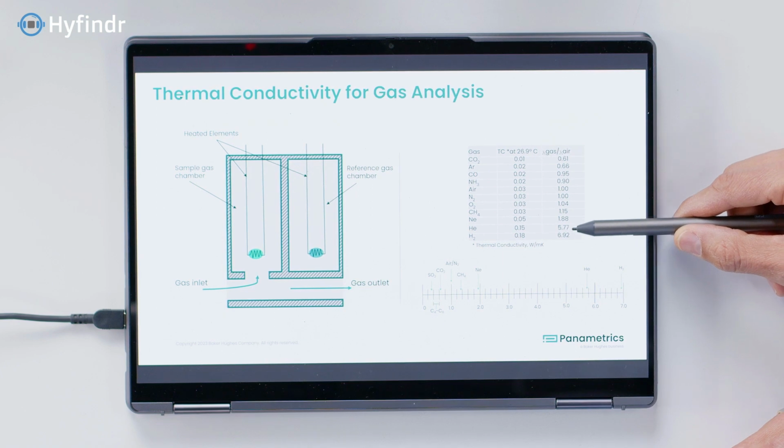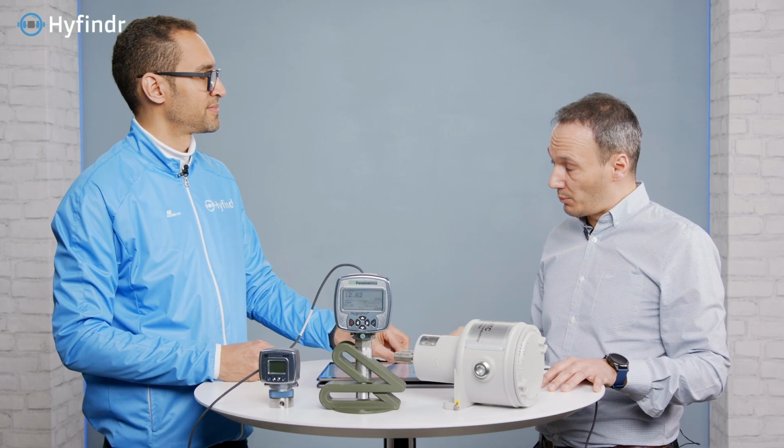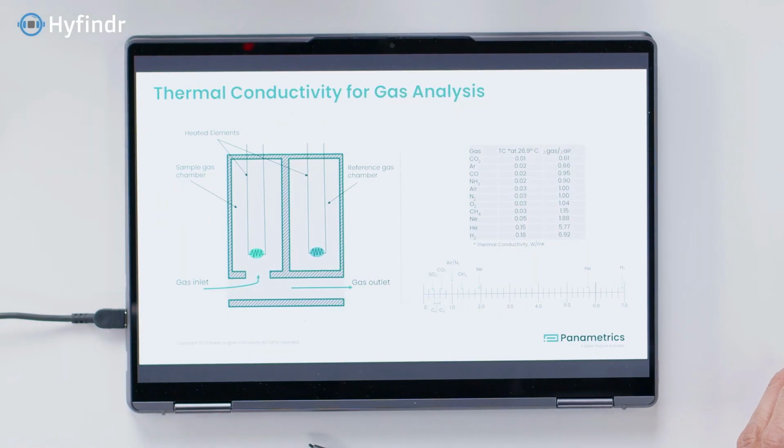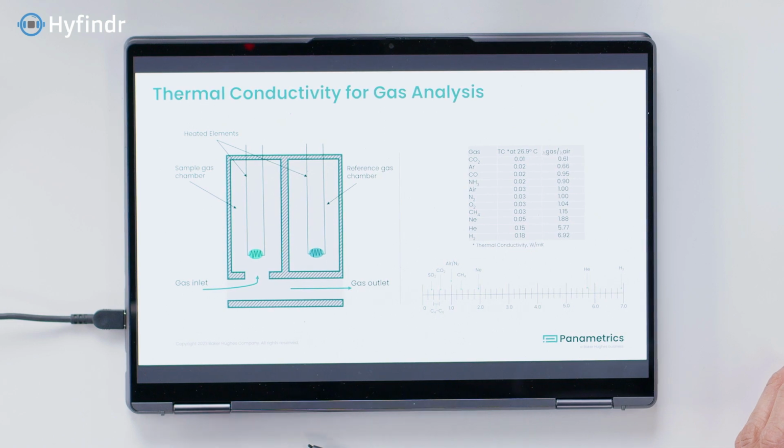So how do we come from that physical property to the concentration? When the gas coming into this chamber contains some gas, hydrogen in our case, that has higher thermal conductivity than the gas in the reference chamber, which is filled with ambient air, then the heating element, a metal wire or thermistor, will reduce in temperature.